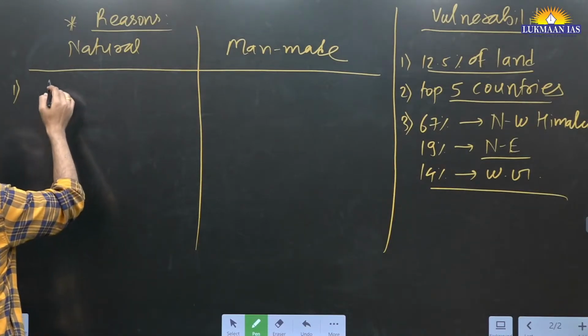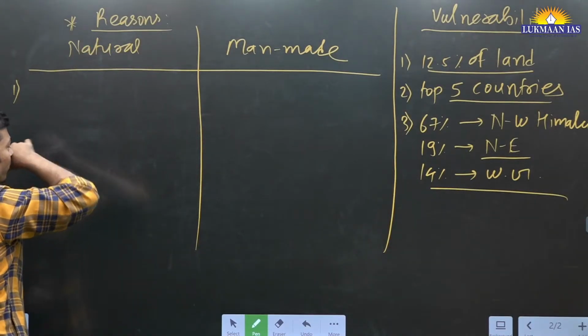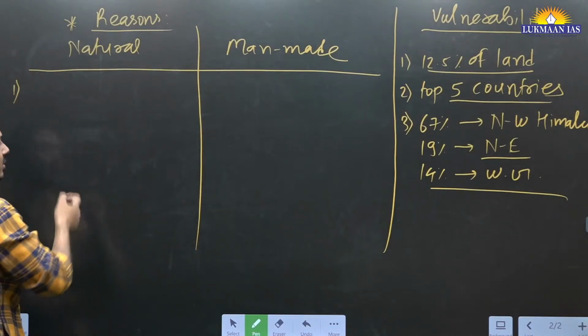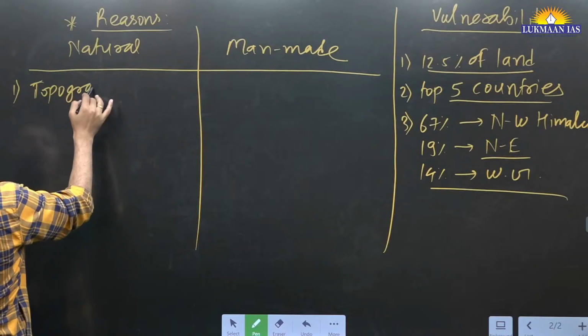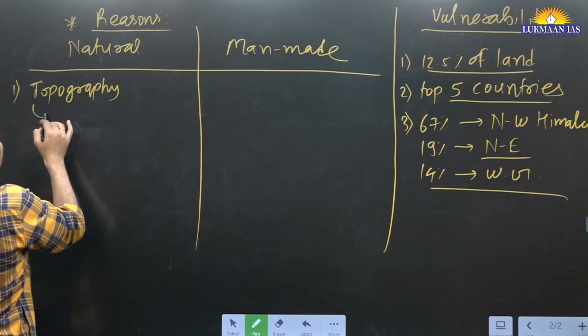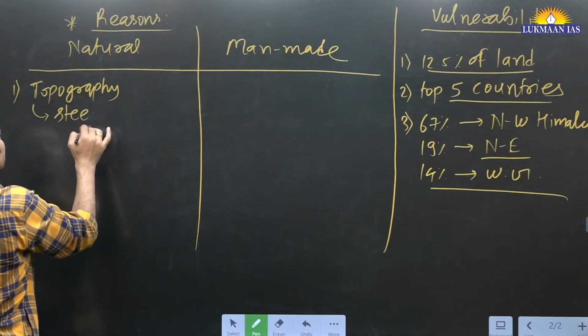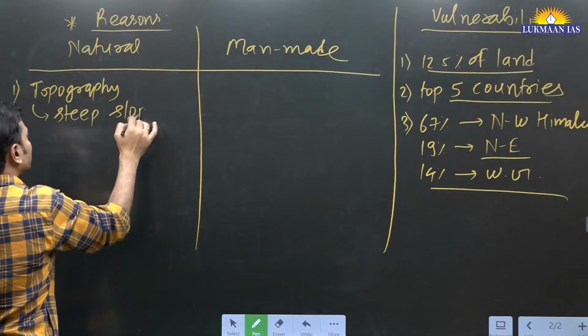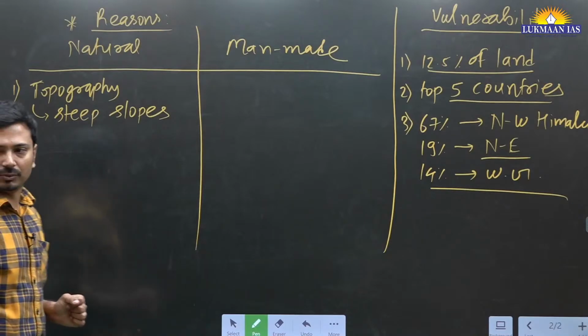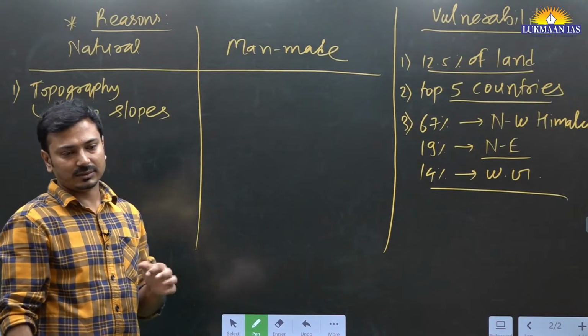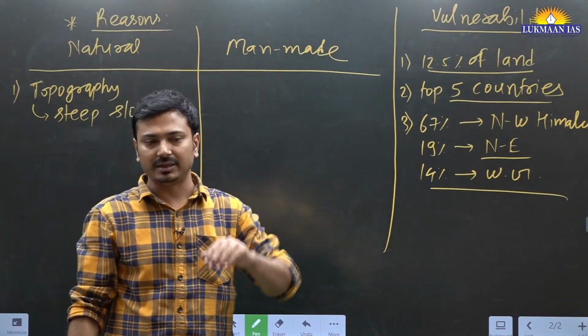First of all we can mention the topography of the region. Try to give subheadings. Topography, so from topography what we can mention is steep slopes. So the Himalayas are fold mountains. Okay, so fold mountains, steep sides are there.